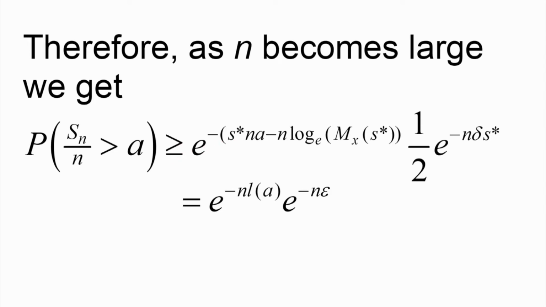greater than or equal to e to the power minus s star Na minus n log Mx of s star, into half into e to the power n delta s star. Now we can further write this expression. Suppose first we take n as common, then here will be s star A minus log of Mx of s star, that is nothing but the rate function LA. So that way we get e to the power minus n LA, and this term we can write as